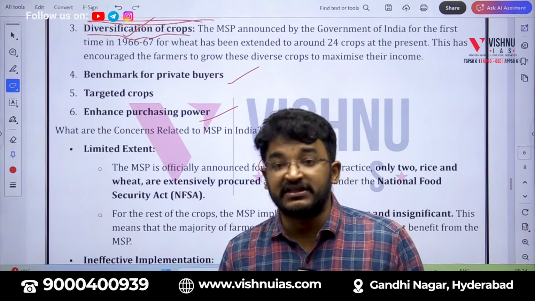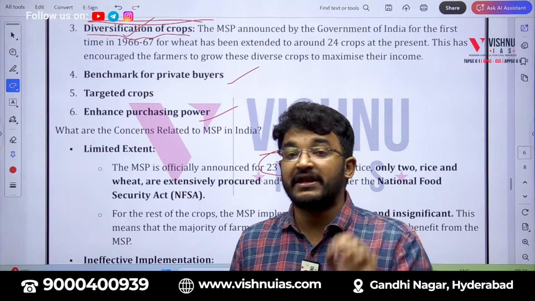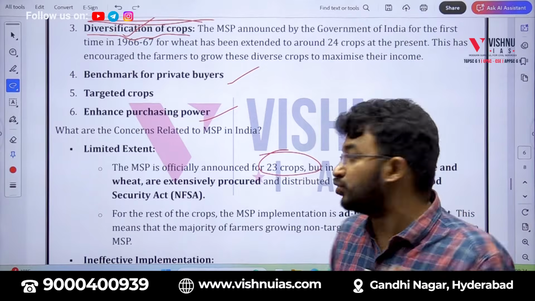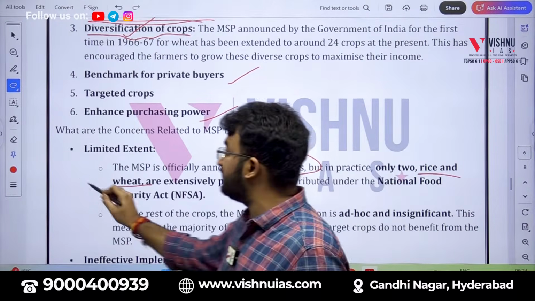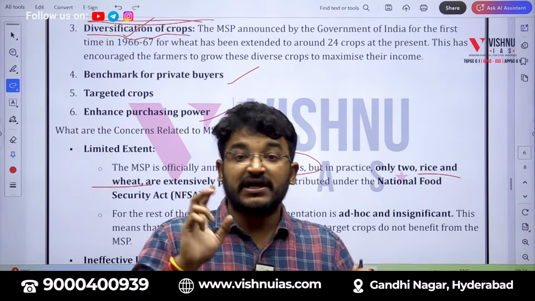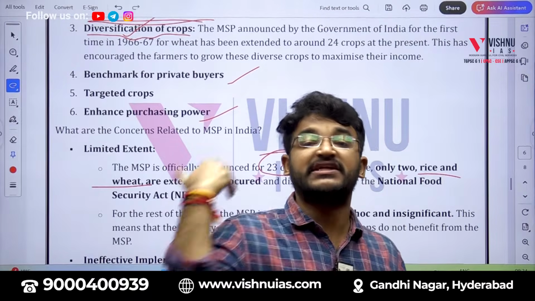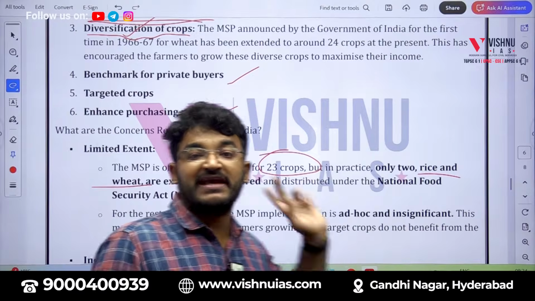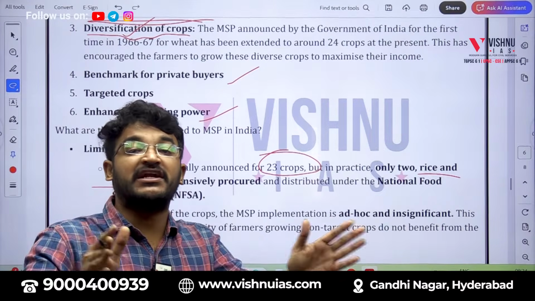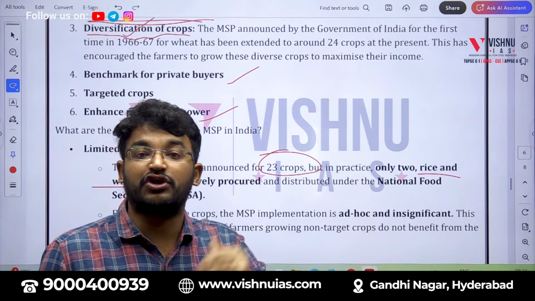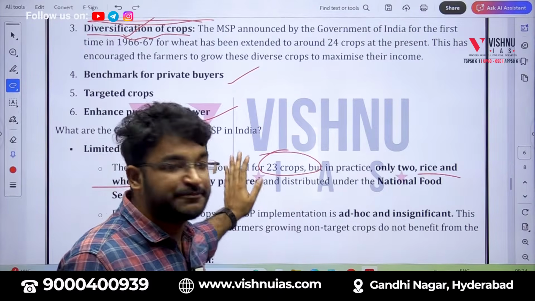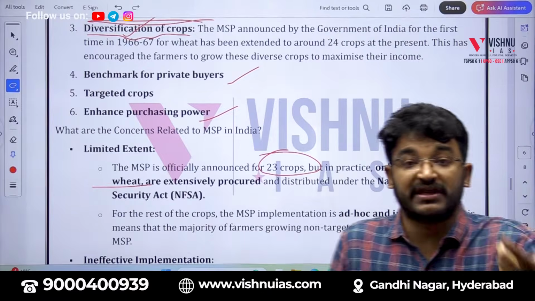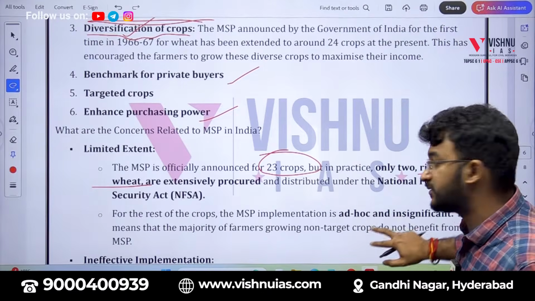And in these 23 crops also, open-ended procurement, that is mandatory procurement, is there only for 2 crops, that is rice and wheat, paddy and wheat. That means the government will be procuring whatever amount of produce farmers produce for rice and wheat, but there is no mandatory or open-ended procurement from the farmers with respect to other crops. Okay, this is the first challenge. So there is no guarantee for the other 21 crops.